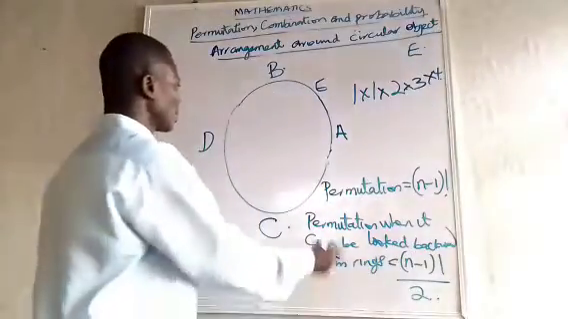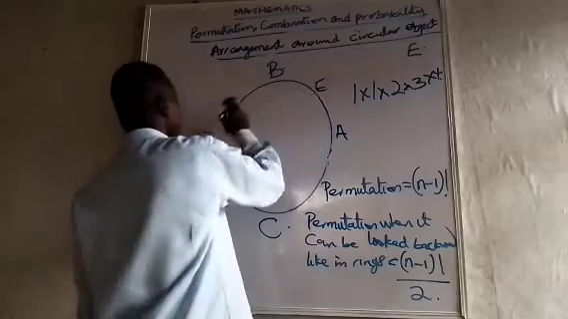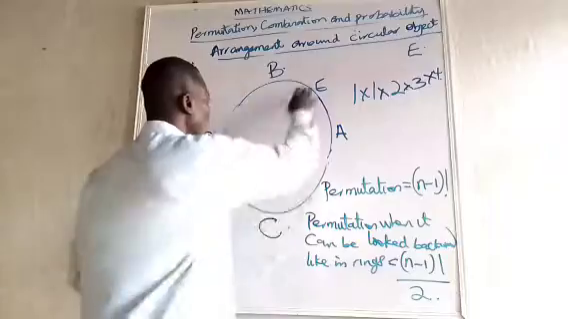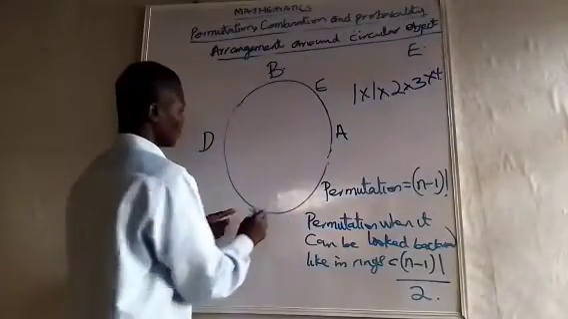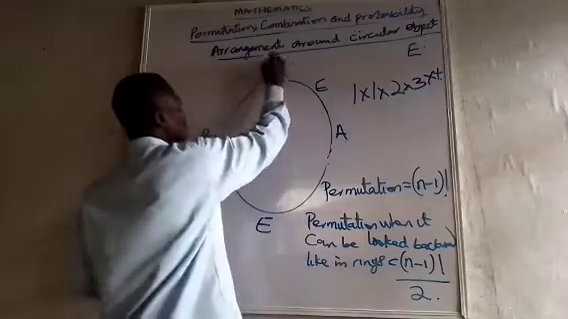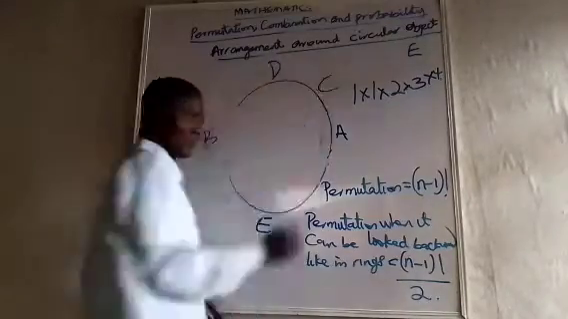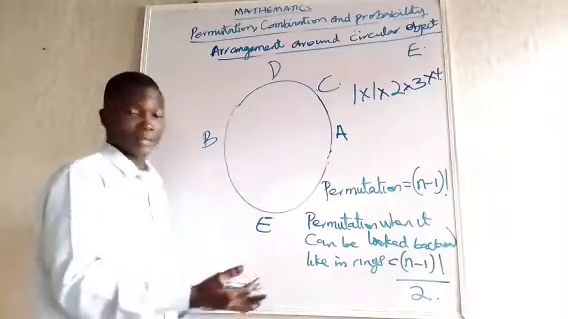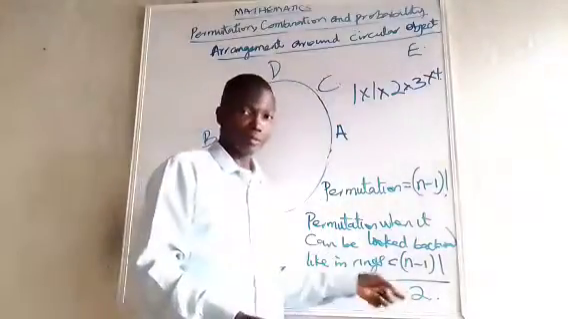What do we mean? Look at this one. A, E, B, D, C. You understand? Which means that if I have placed E here, B here, and C here, it will be the same thing. So I have done the same arrangement twice. That is why we have to divide this one by 2.